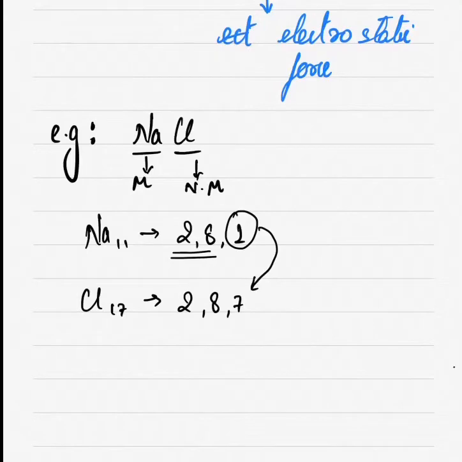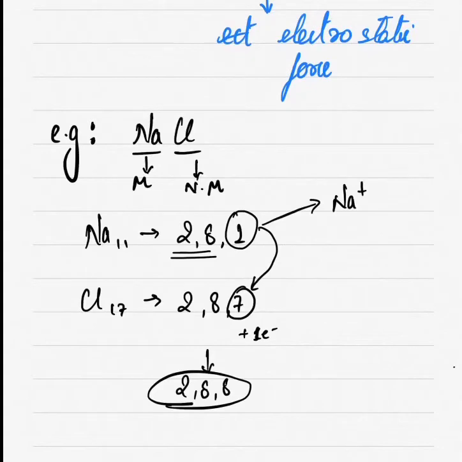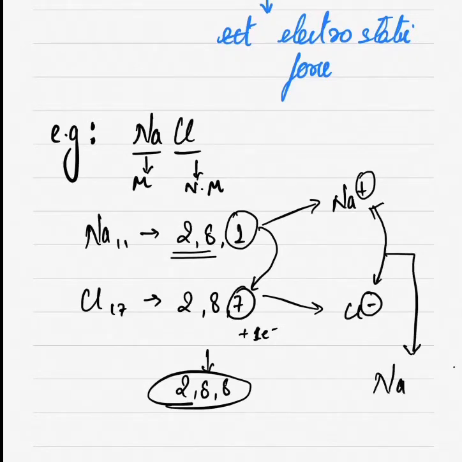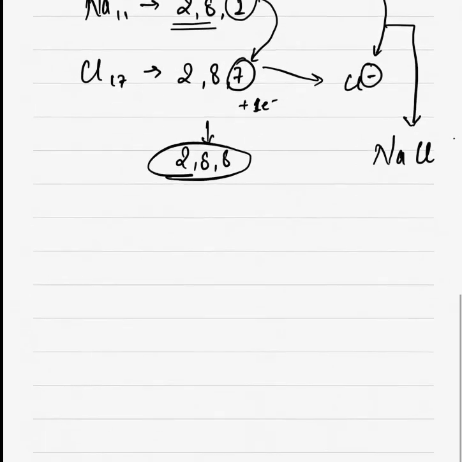And this chlorine needs one electron to be stable, as by gaining one electron its configuration will be 2, 8 and 8, and this is a noble gas configuration. So for getting this stability, one is losing electron and the other one is gaining that electron. So by losing one electron, Na will become Na plus and the Cl will become Cl minus. So oppositely charged particles will attract each other, and due to electrostatic force of attraction, they'll give you a product that is called as NaCl, and it's an ionic compound.